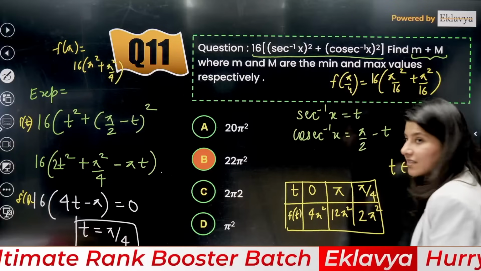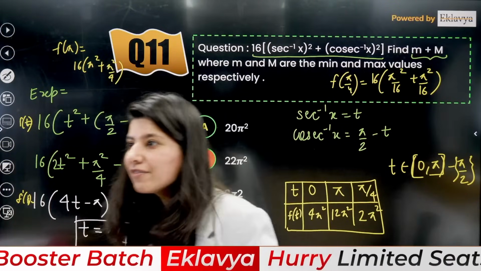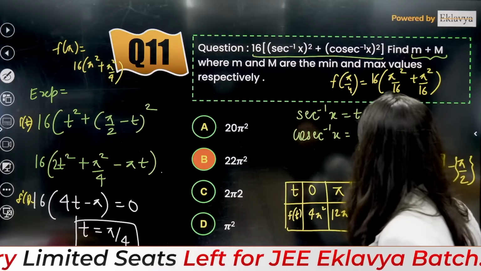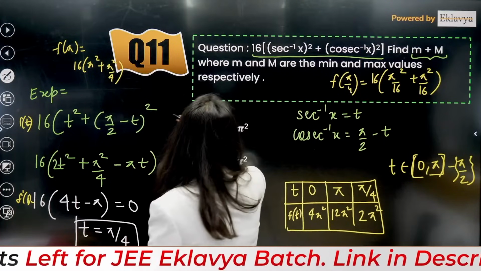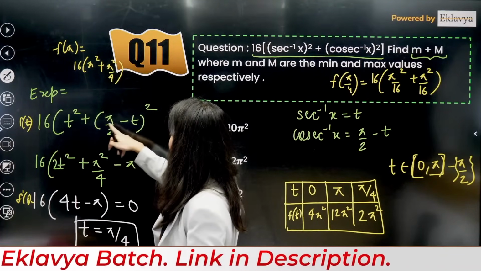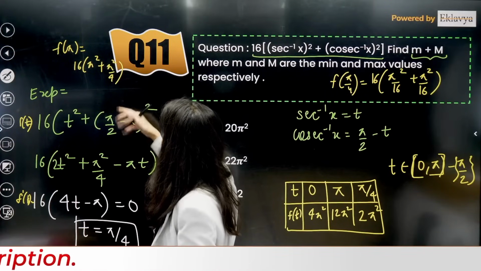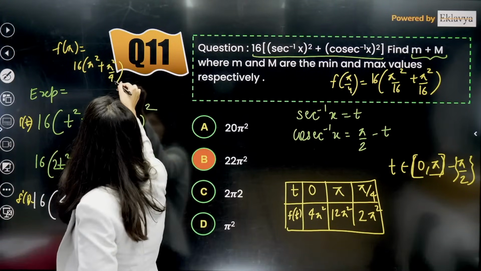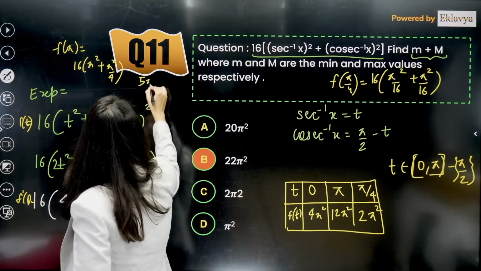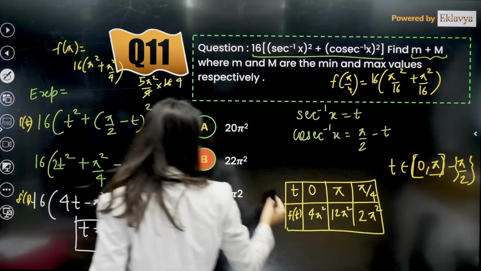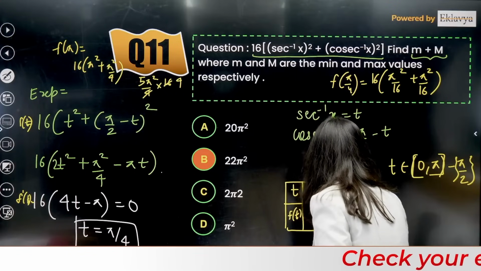So, what will be the correct answer? F of pi is what? Tell me f of pi. F of pi, if I put, it is going to give you pi, and this is pi. So pi square plus pi square by 4, correct. So this is 5 pi square by 4 into 16. So this is going to become 20. F of pi is 20, guys. This is 20 pi square.